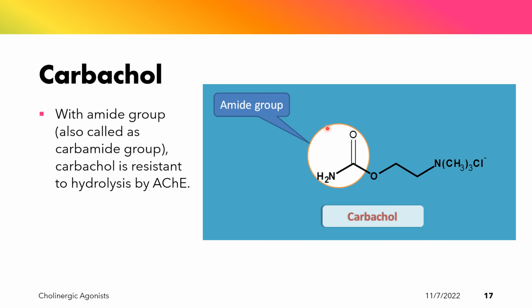With the amide group, carbachol is resistant to hydrolysis by acetylcholinesterase. However, carbachol is also non-selective, just like acetylcholine, meaning it still acts on both the muscarinic and nicotinic receptors.